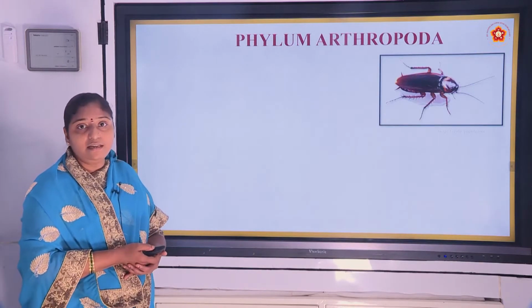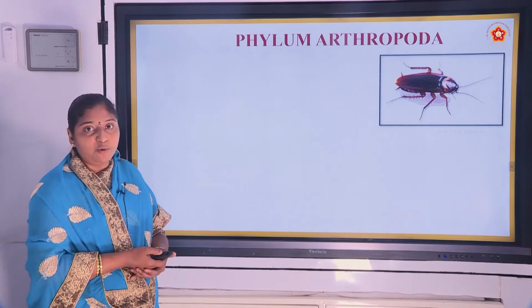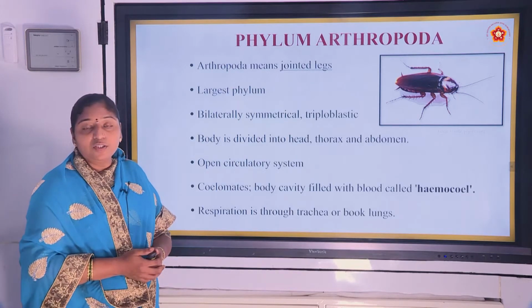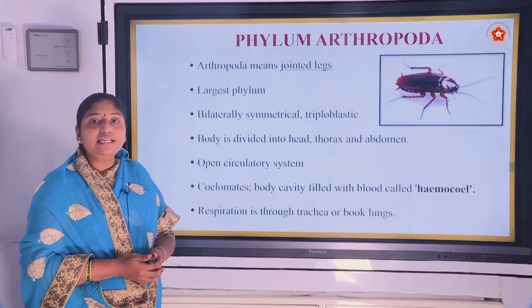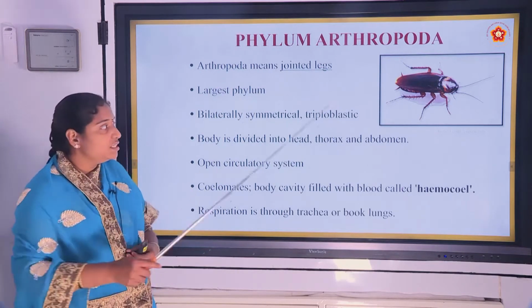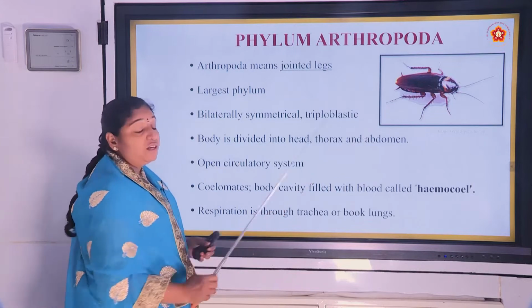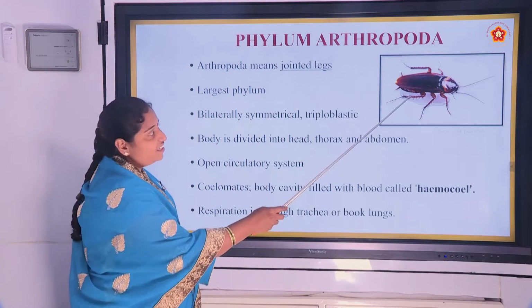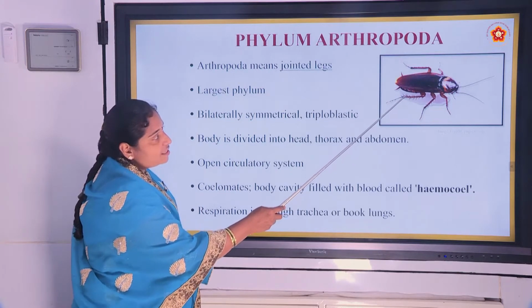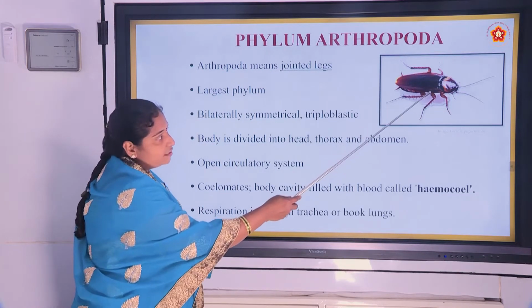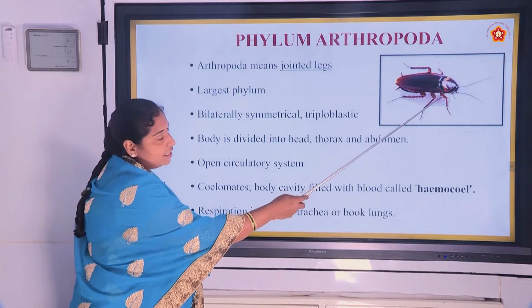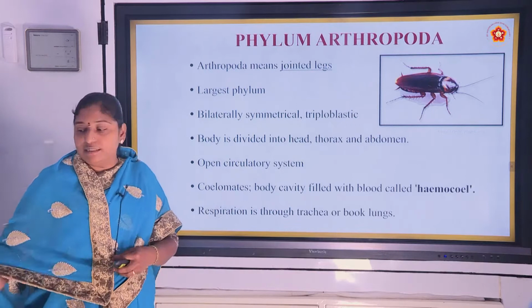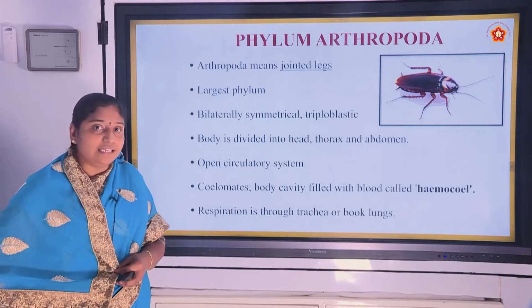And the next phylum is Arthropoda. Arthropoda means jointed legs. You can observe this cockroach here in your house also. You might have seen these cockroaches. Just see here. Observe the legs. These are jointed. And in arthropods, this is the special feature, that is the jointed legs.